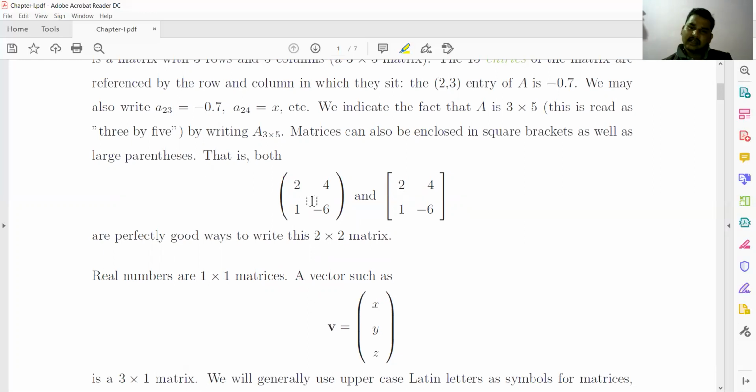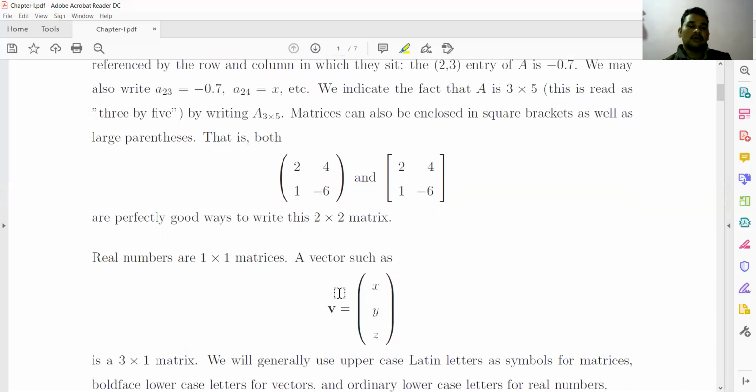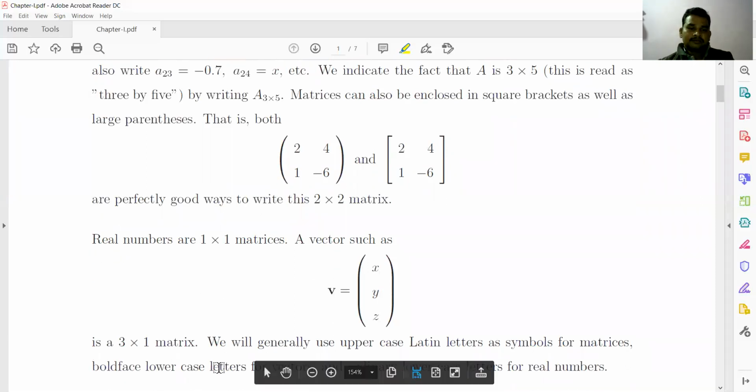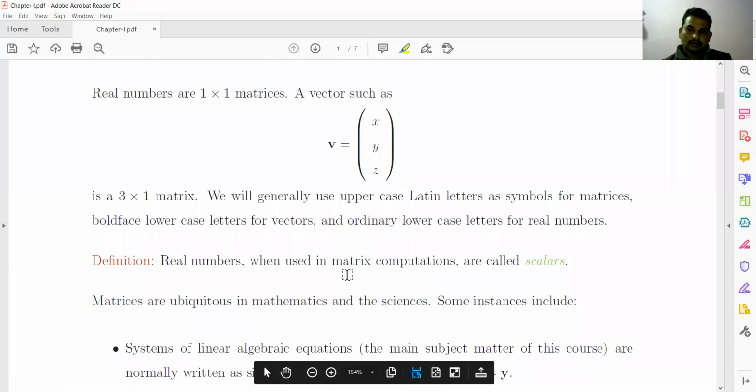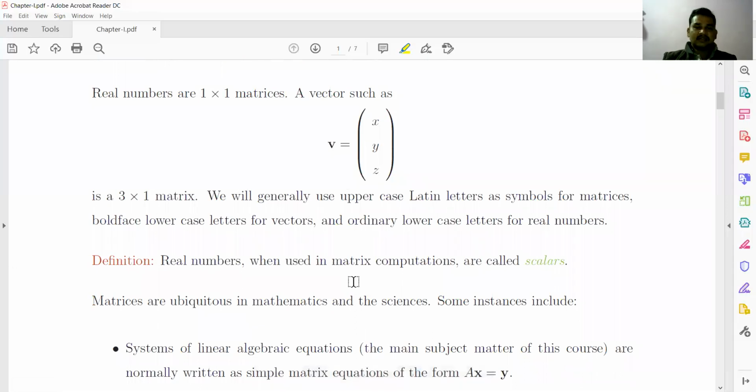This is like a 2 by 2 matrix. This is a vector, which is a 3 cross 1 matrix. We will generally use uppercase Latin letters as symbols for matrices. So what is meant by scalars? Real numbers, when used in matrix computations, are called scalars.